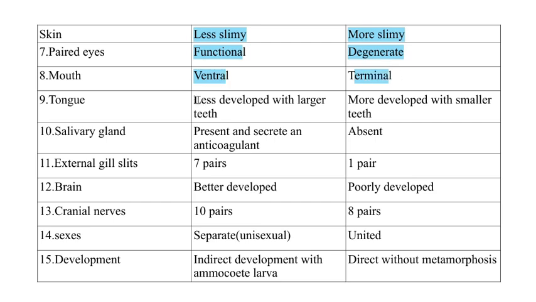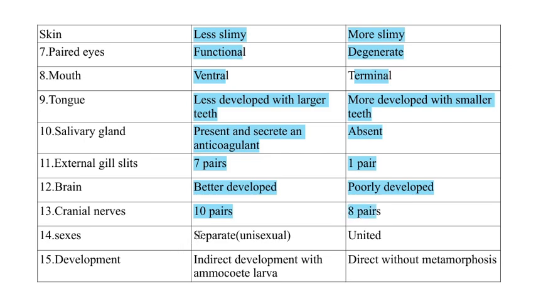Tongue. Tongue is less developed with larger teeth in lamprey, but it is more developed with smaller teeth in the hagfish. Salivary gland. It is present and secretes an anticoagulant, but the salivary gland in hagfish is totally absent. External gill slits are 7 pairs in lamprey and 1 pair in the hagfishes. Brain is more developed in the lamprey and poorly developed in the hagfishes. Cranial nerves are 10 pairs in lamprey and 8 pairs in the hagfishes.